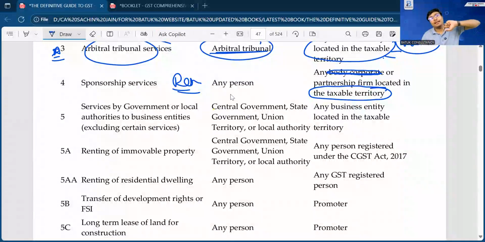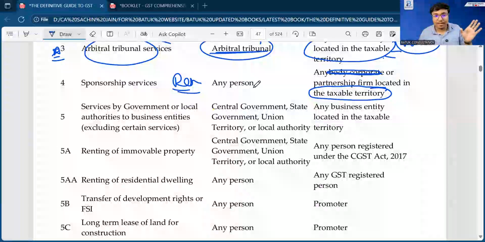Sir, Gagan sir, business entity registered, if you check the reverse charge mechanism very carefully, you will find that for small amounts, suppose I have paid 50,000 rupees, 1 lakh, 2 lakh, 5 lakh rupees under reverse charge as legal fees, then no RCM is applicable because I am not going to show it in front of the government. But suppose I have paid an expenditure of 1 crore rupees as legal fees to the government, in that case, whatever your turnover, you have to take the GST registration for making the payment under reverse charge mechanism, because this amount is significant.